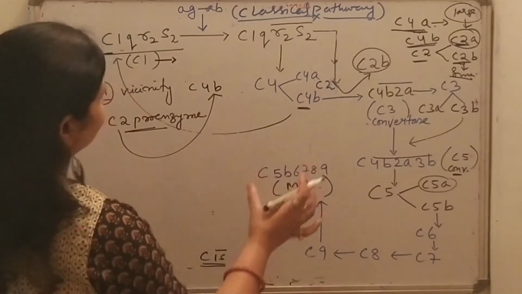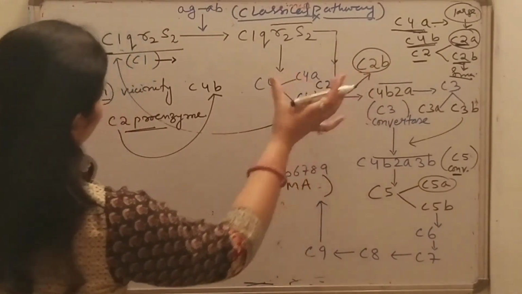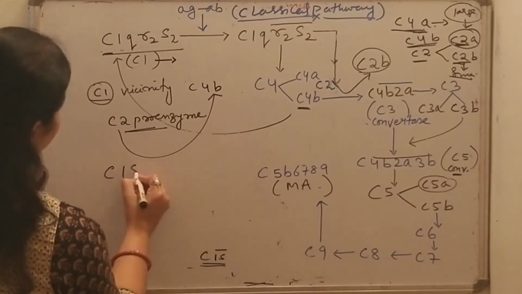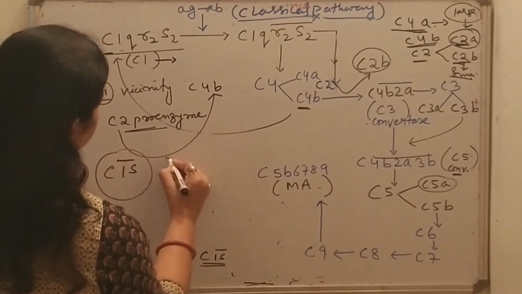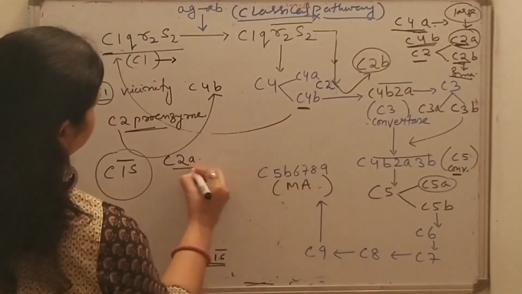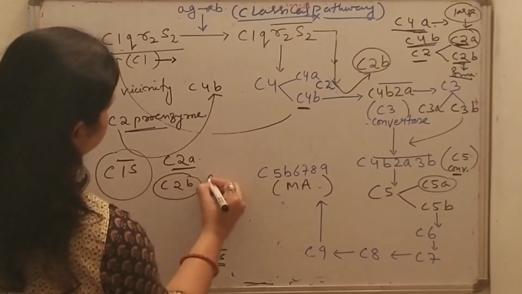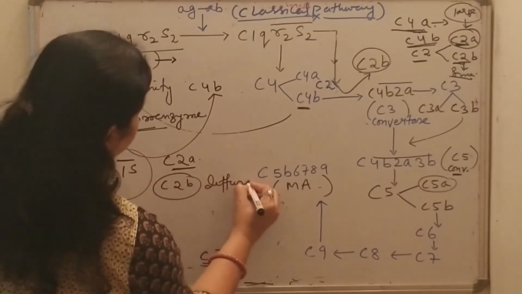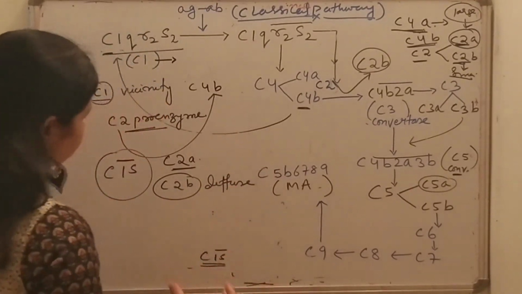And how is C2 cleaved here? C2 is cleaved by the neighboring C1s enzyme. C2a, the larger fragment, will remain there, and C2b, the smaller fragment, will diffuse away and initiate the local inflammatory responses.